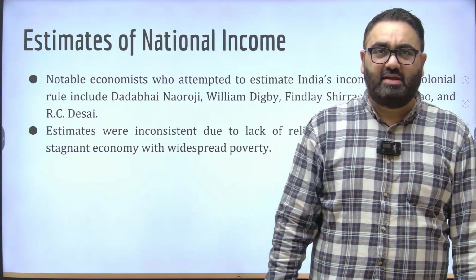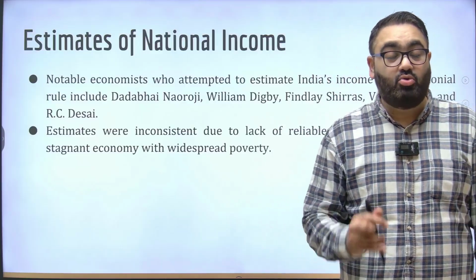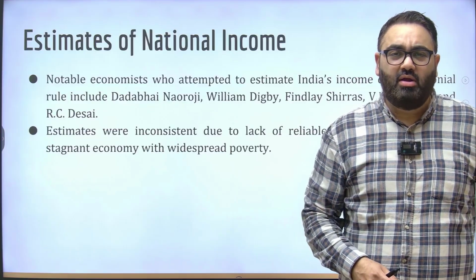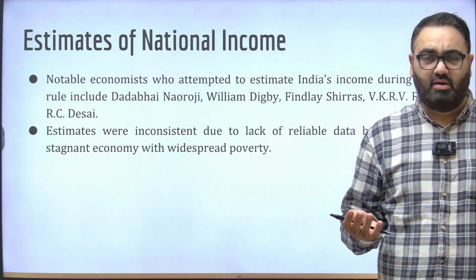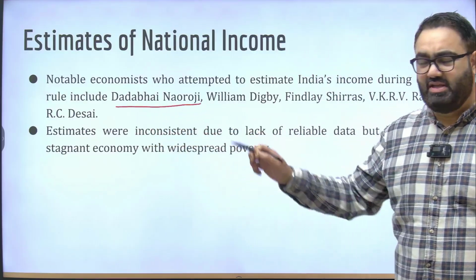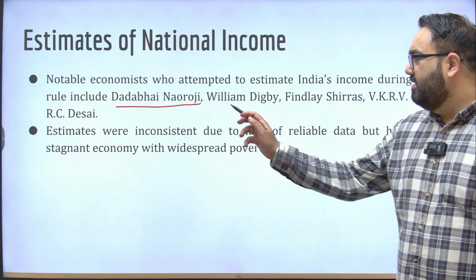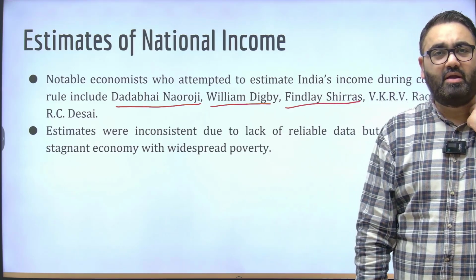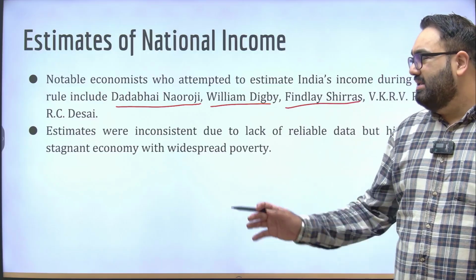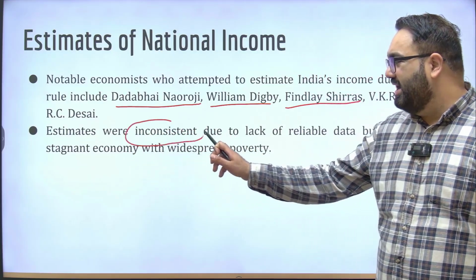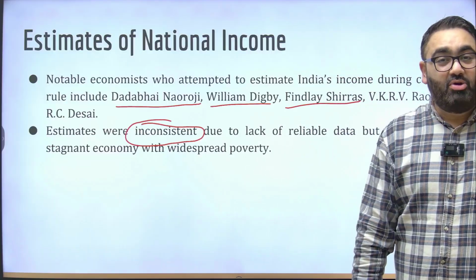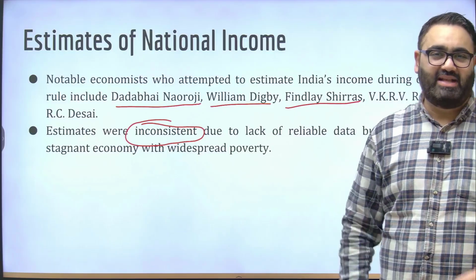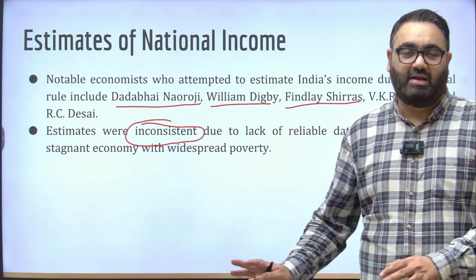There are various ways in which there were people who tried to estimate India's national income. There are multiple accounts that are given. We don't have one official account, but there were many people who tried to come up with their own data. Dadabhai Naoroji, who famously came up with the drain of wealth theory, then William Digby, then there was Findlay Shirras, there was R.C. Desai. All these people tried to estimate India's national income. But again, these were inconsistent because there was not much data available. Unlike today, the government did not really share much data back then. How much are we selling? How much are we earning? Import, export, taxation system. All of that was kept under wraps.